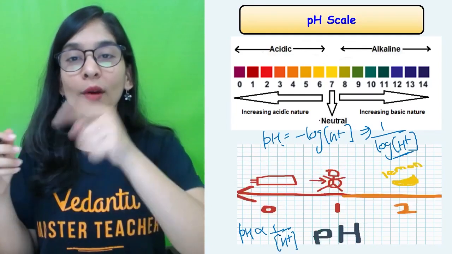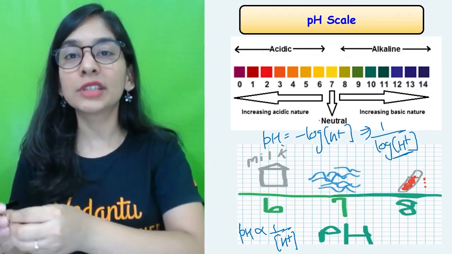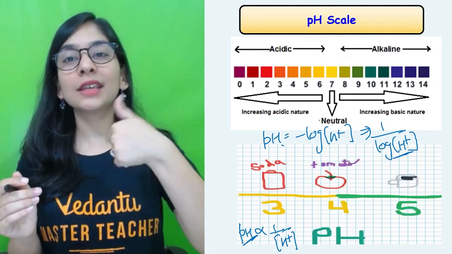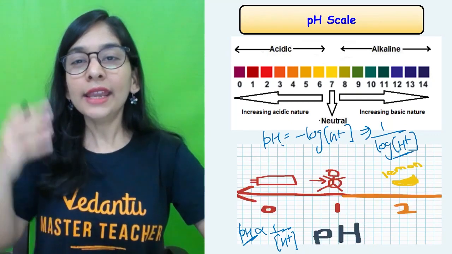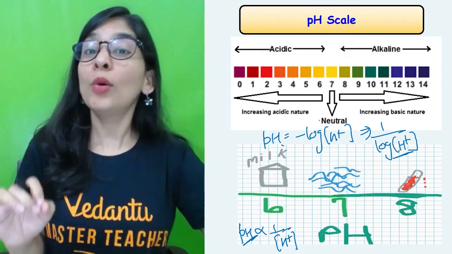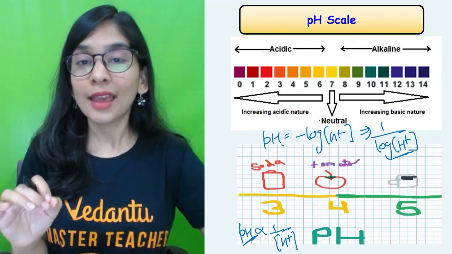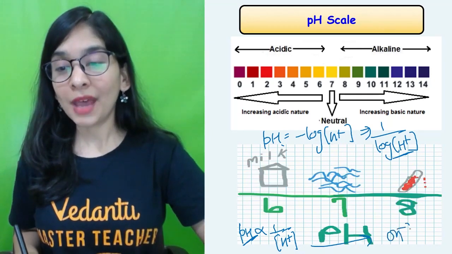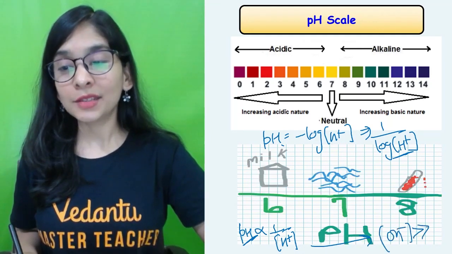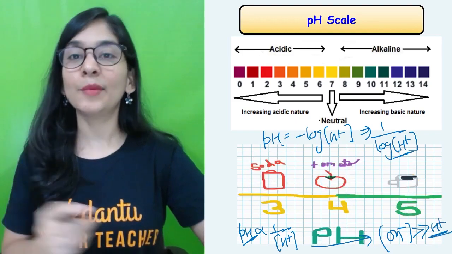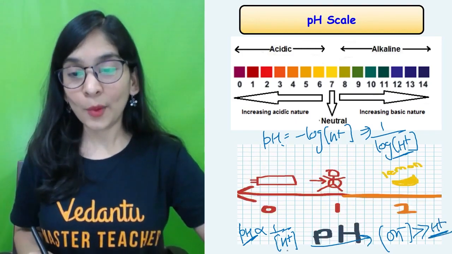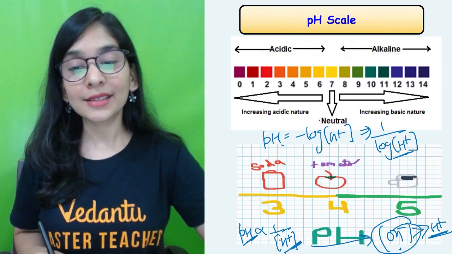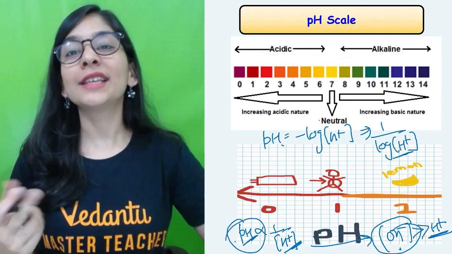What does that mean? More and more H ion concentration when I'm getting into the solution, lesser and lesser pH I'm going to get. So lesser value of pH means it will be a strong acid. Lower and lower concentration of H positive means there must be higher concentration of OH. See, I told you, water ionization. When I'm having very high amount of OH negative, that means I am having very, very less amount of H positive hydronium ions. So when less amount of H positive, that totally means more amount of OH negative, and that totally means pH will be very high. That means I'm going to get a base.